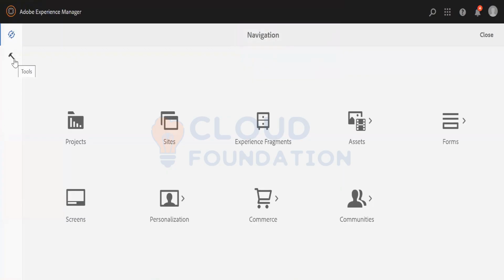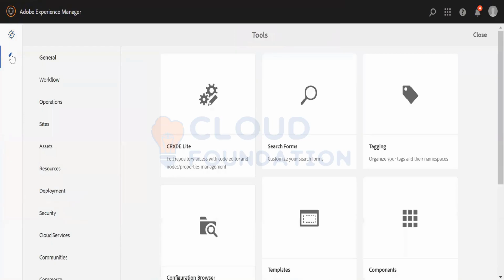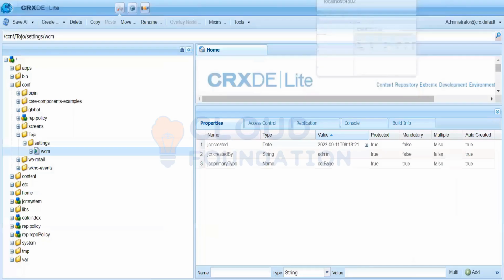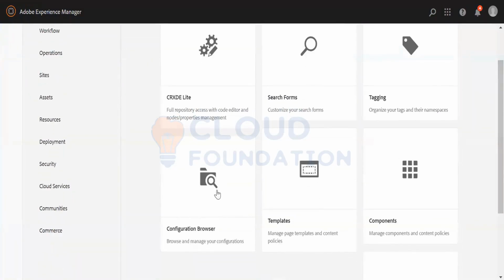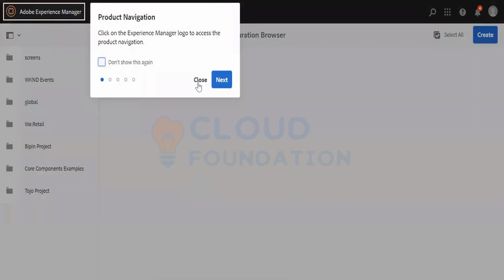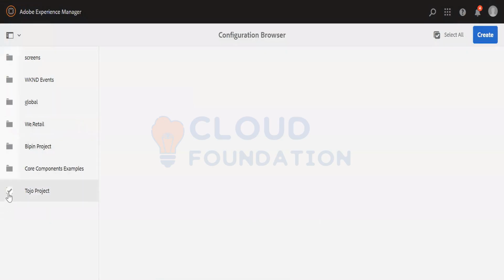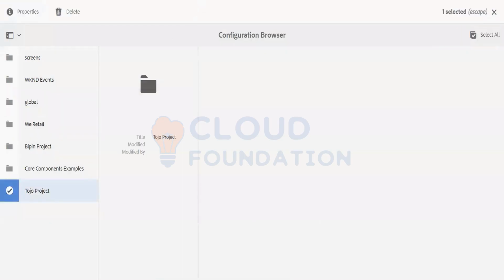Let's see how the authority is given. Where the authority has to be given is inside the configuration, the con folder, con dojo folder. Below General, if I go to the hammer, there is this Configuration Browser, which takes us to browse and manage your configuration. If I go over here, you firstly select your Dojo project. You see, the folder again is formed and here I selected this. Below this, you just have to give the authority.